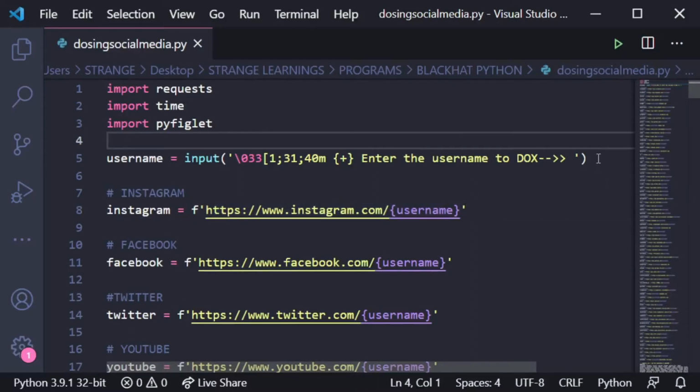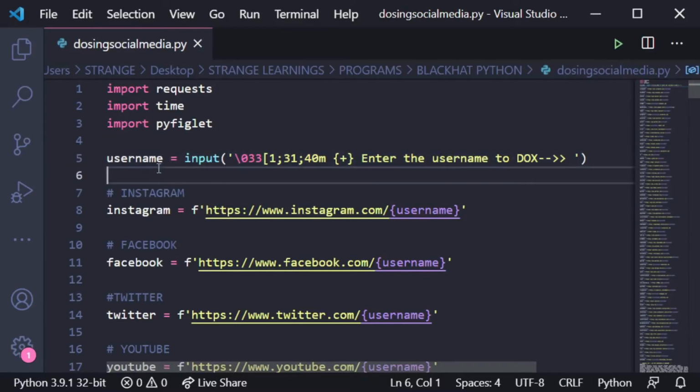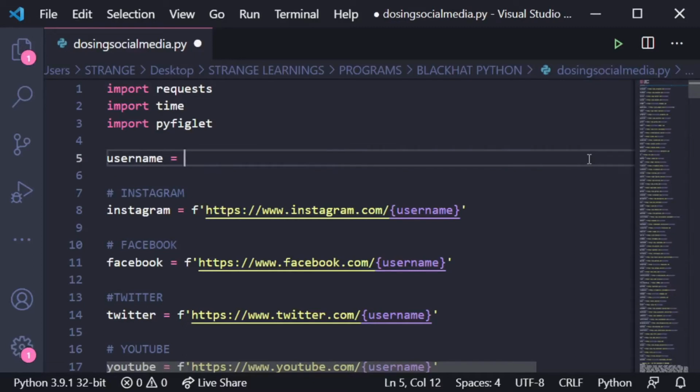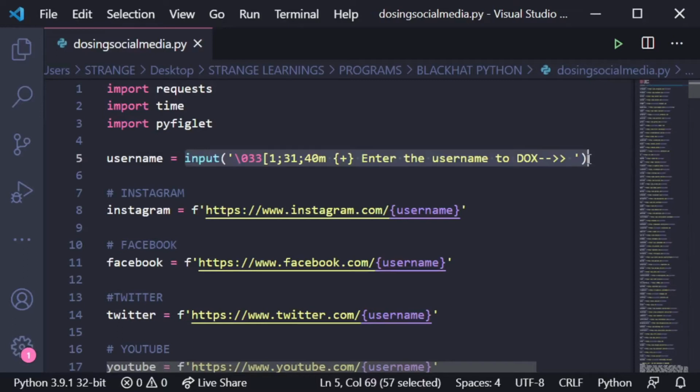First thing that we have done here is we have taken the input of the username. Now in case you don't want to take the input of the username, the thing that you can do is just put single quotes and put the username right here. If you have to take the user input, all you need to do is just leave it as it is.